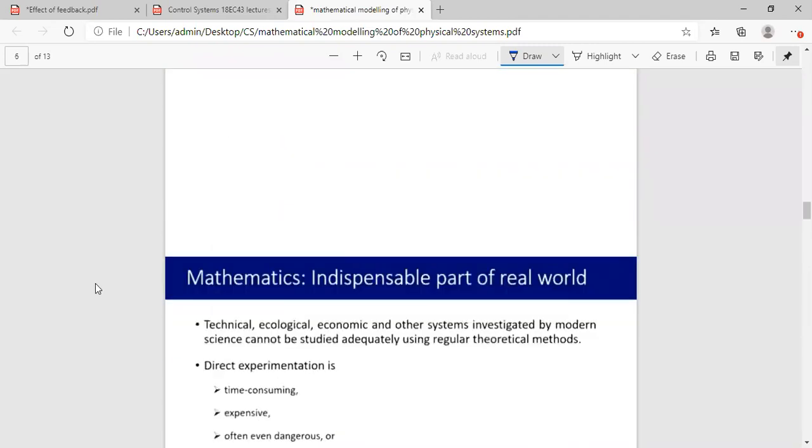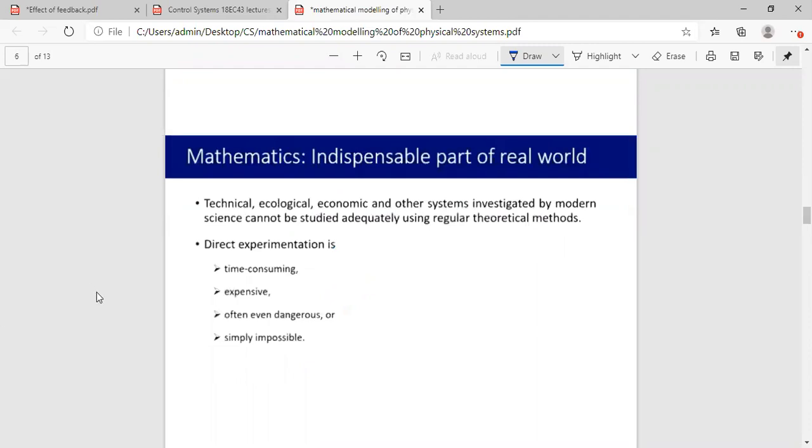Okay. Now, why do you require this? Why do you go for mathematical modeling? Why can't you directly build a real-time system? There are some drawbacks. What will happen if you directly do it?